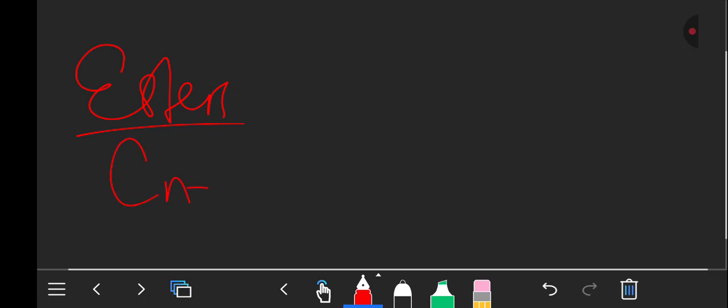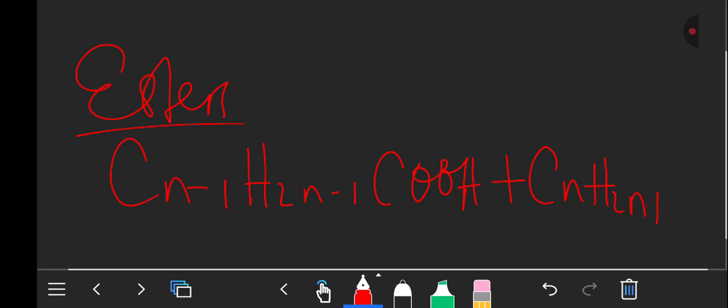The formula is Cn-1H2n-1 then we have COOH. We'll combine this with an alcohol. The formula for an alcohol is CnH2n+1, then OH.